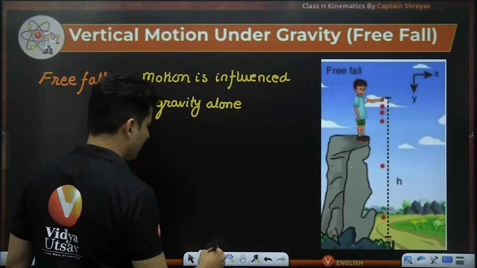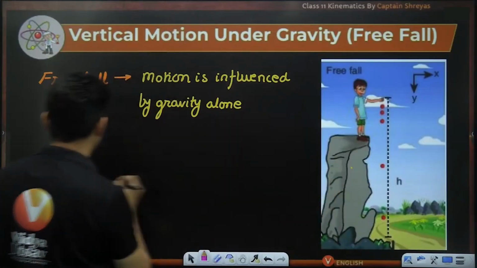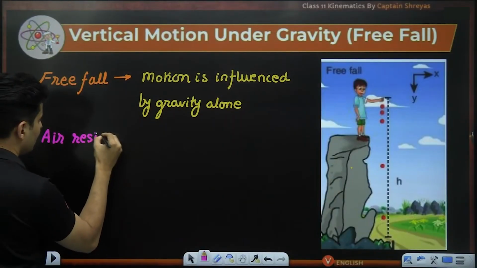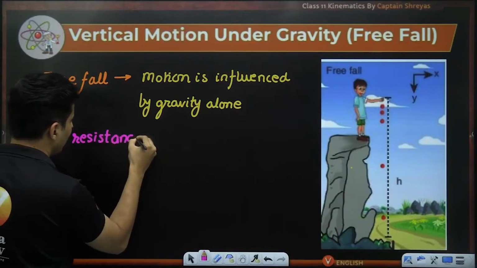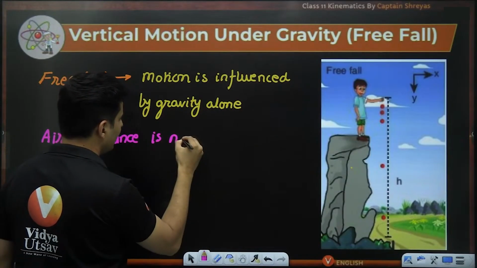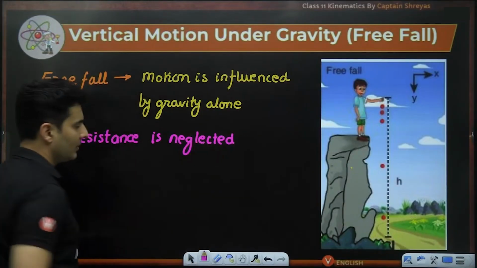This is very, very important. And also keep in mind that air resistance, which is technically going to be there, is for now going to be neglected. Okay, this is very, very important.